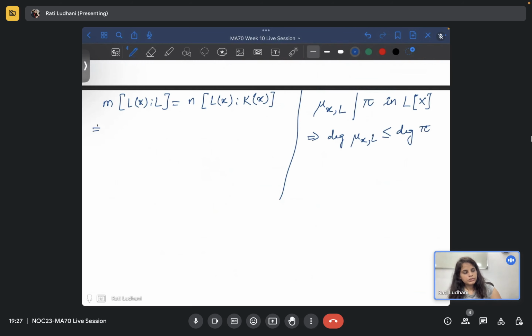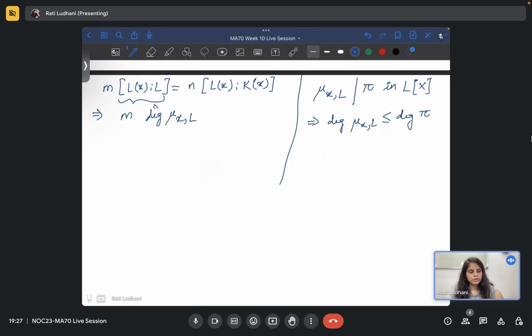And now from here, what do we have? We are interested in this actually, because you know that this is m into the degree of mu x over L. You know that epsilon definition, the degree of mu xL is equal to n into lx by kx, and this will imply that n should divide.